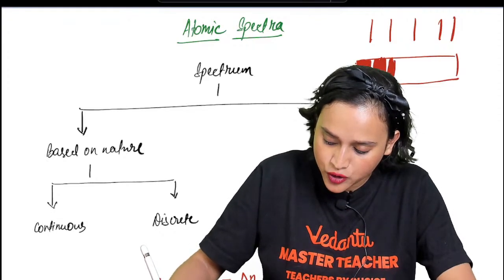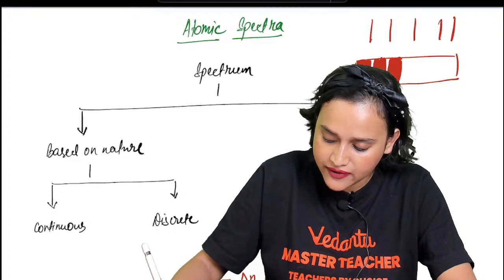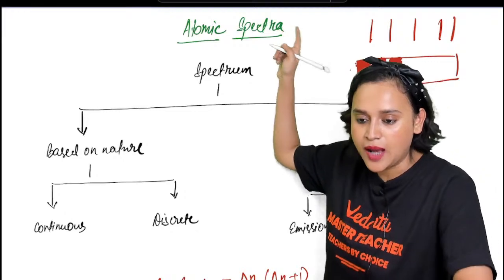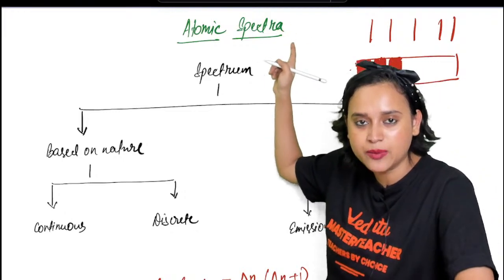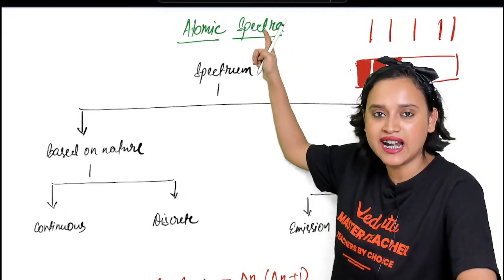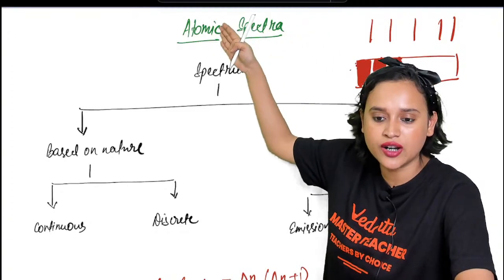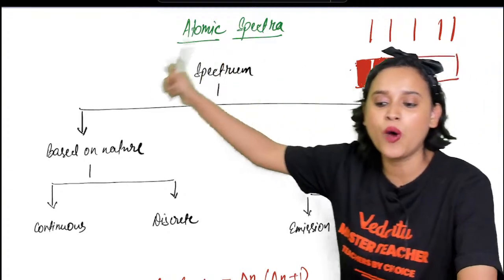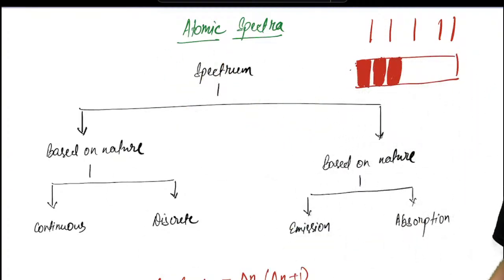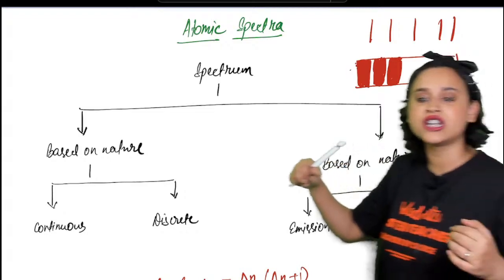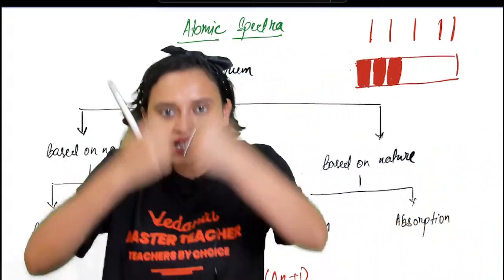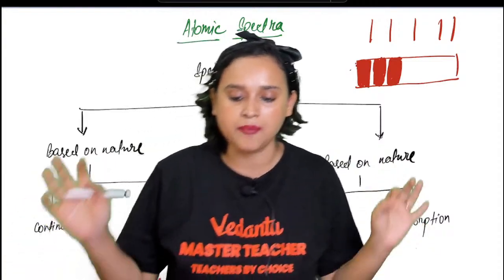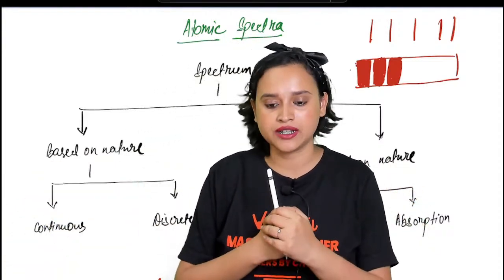So wherever there is supposed to be a line, see, I'm leaving a blank space there. Do you see it, everybody? Wherever there was a red line, if the red lines are your emission spectra, then in the absorption spectra, I have left white lines at those positions. So that means they are complementary to each other. That means if you completely combine them, together they will become the whole spectrum.